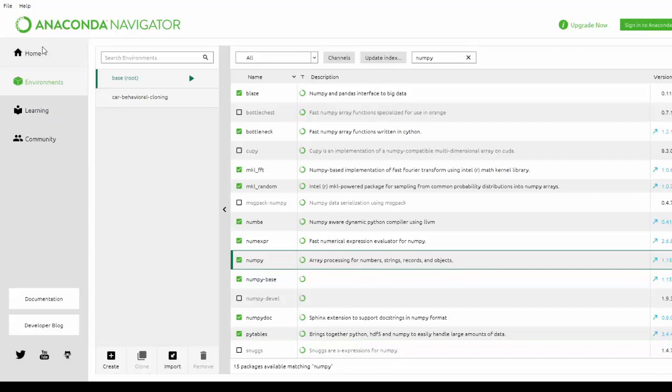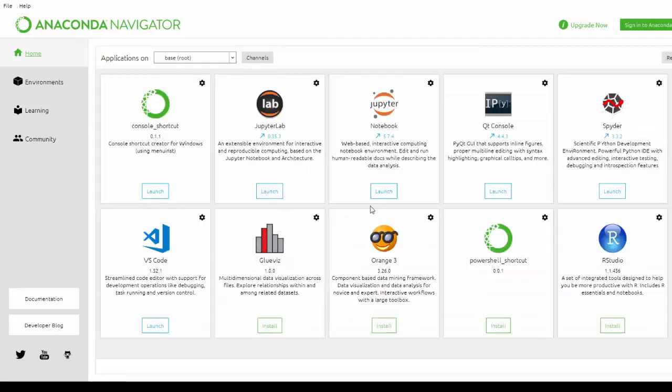Now I'm going to open my Jupyter notebook to make some calculations.